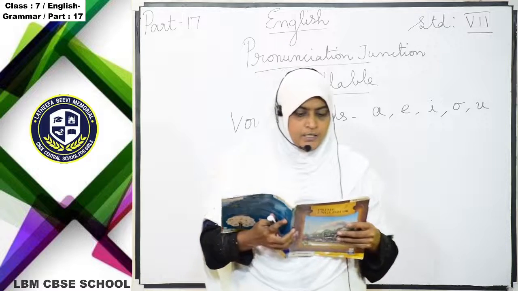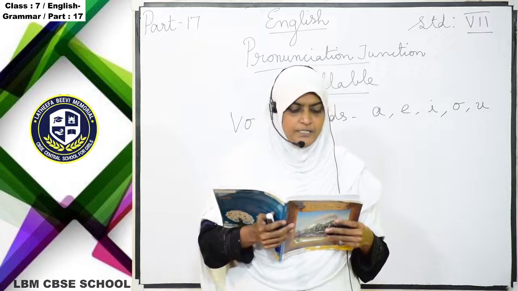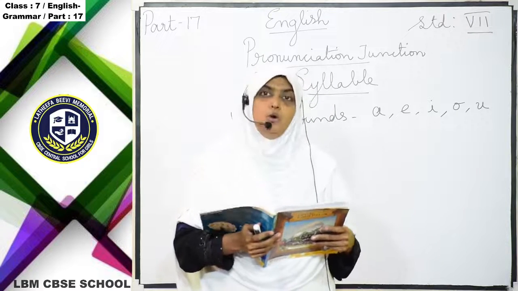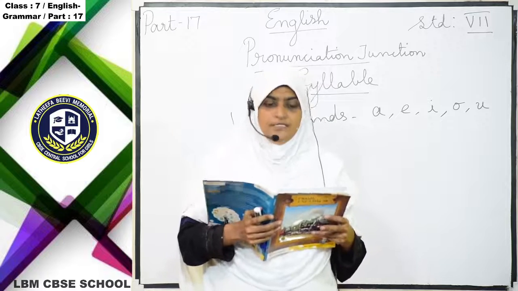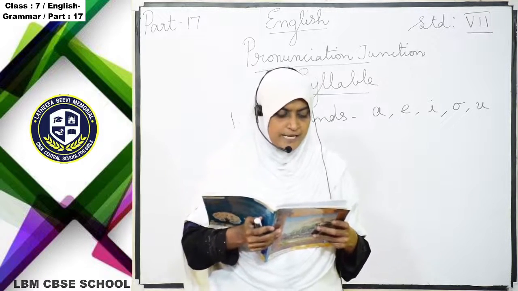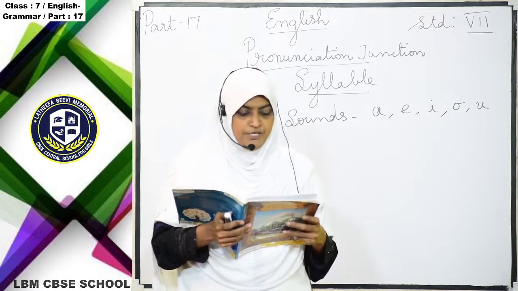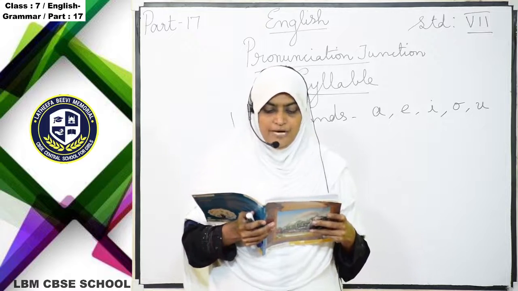Understand? We know that every syllable must have a vowel sound. But what about consonant sounds? A syllable can have a maximum of 3 consonant sounds before the vowel and 4 after.